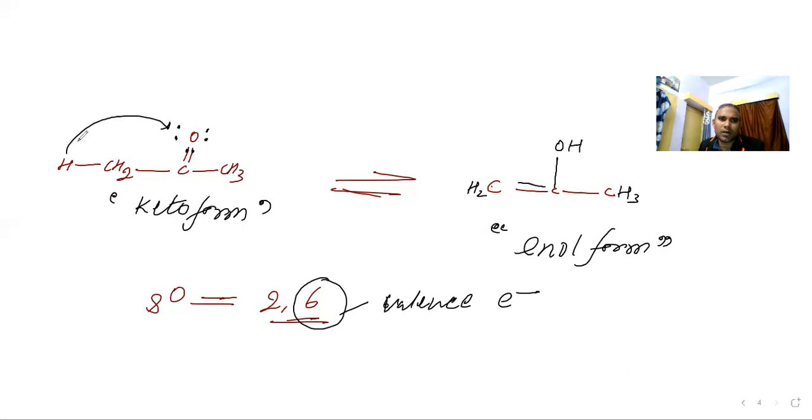Yes, sir. And if hydrogen is going here, it means this bond will be shifting. It's quite tough for you to understand this.